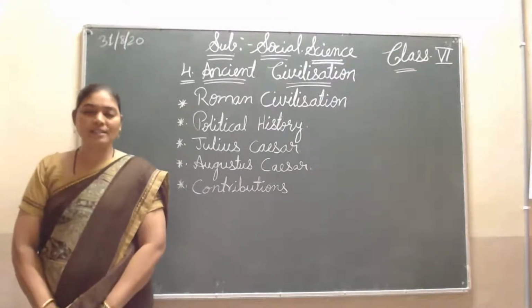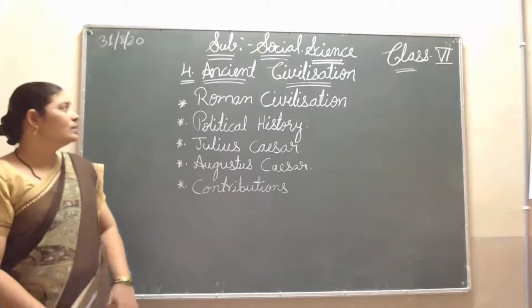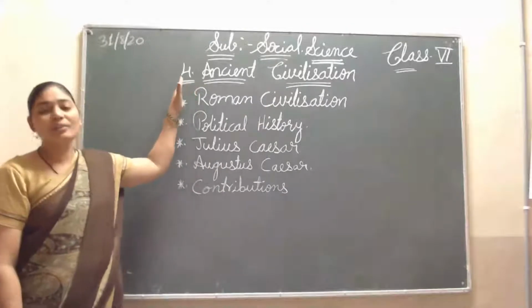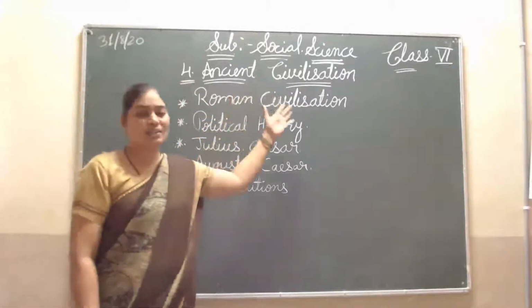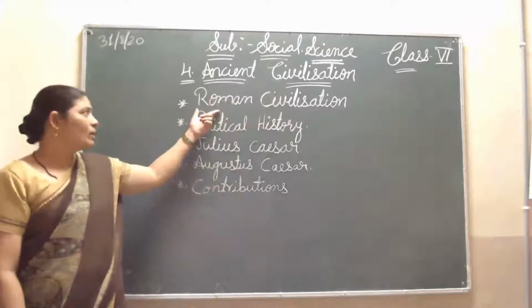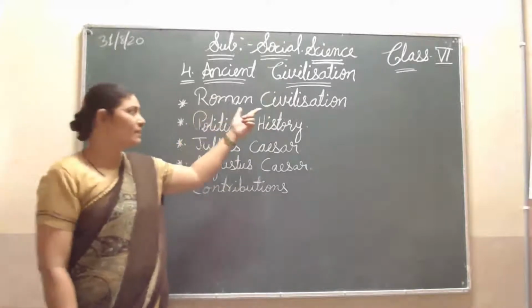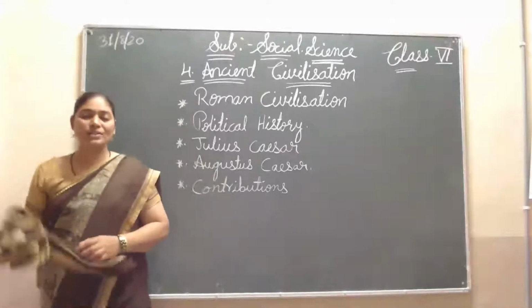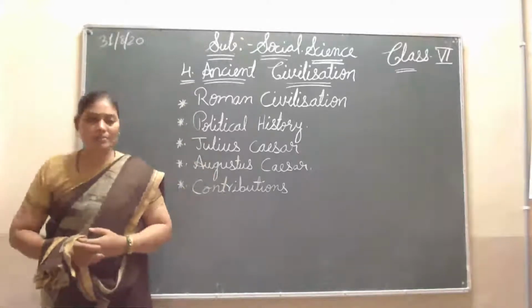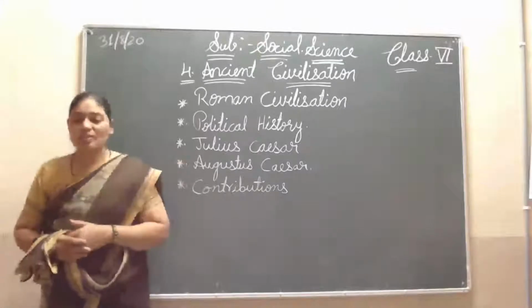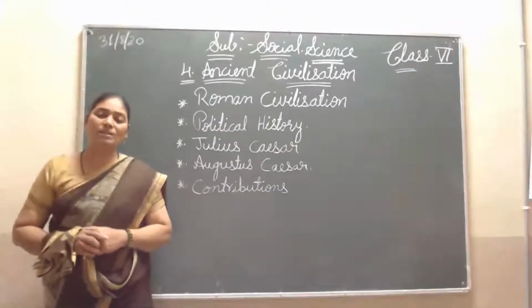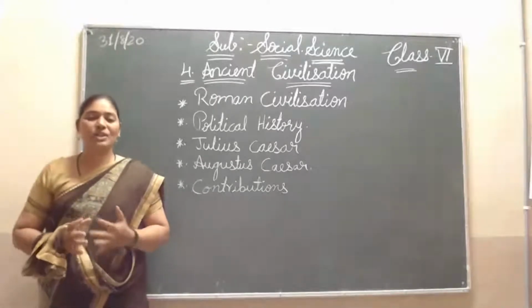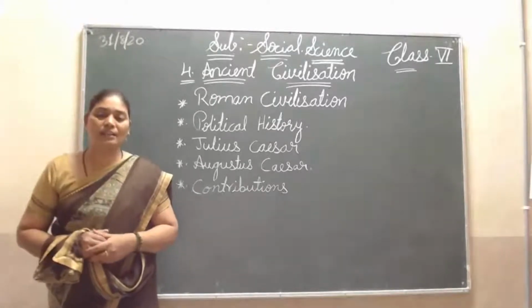So, in this class today, I am explaining Roman civilization to you. Our lesson is lesson number 4, ancient civilization. In this lesson, there is one more civilization, that is Roman civilization. In the previous class, I explained all the civilizations one by one. Now, today I am going to explain Rome. The Roman civilization is also the same as I told you in the previous class, but with a little bit of change here. Kings and other things are a little bit different.